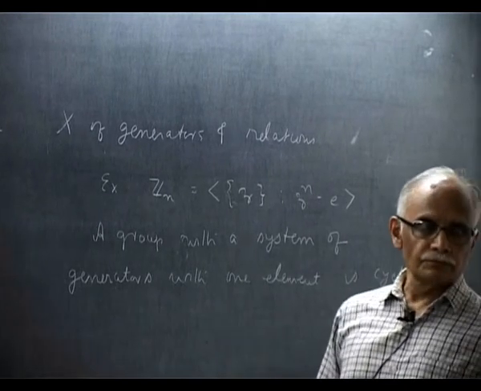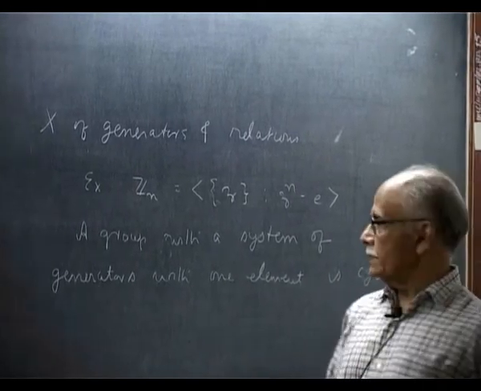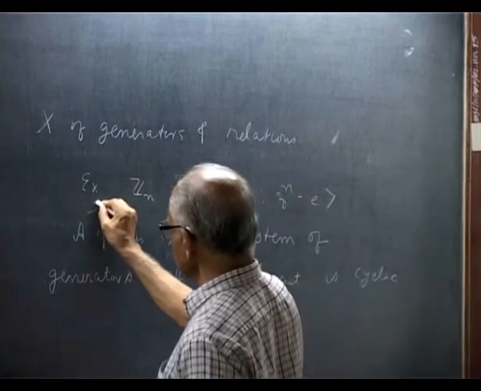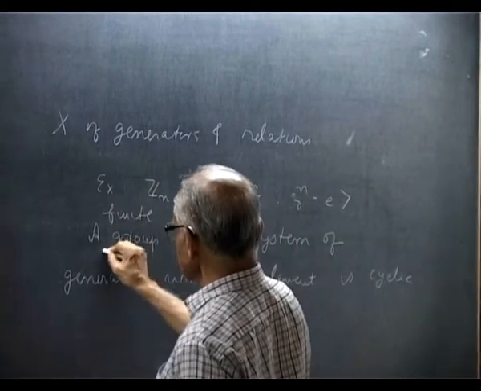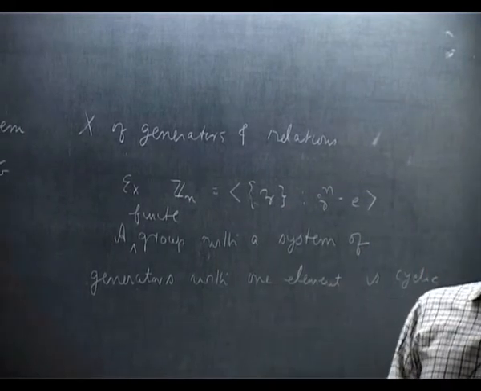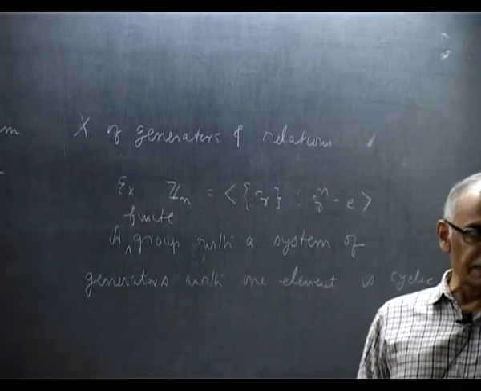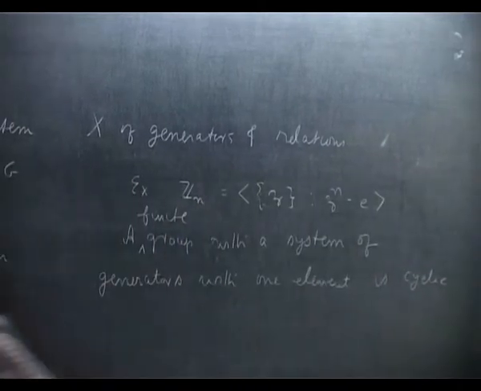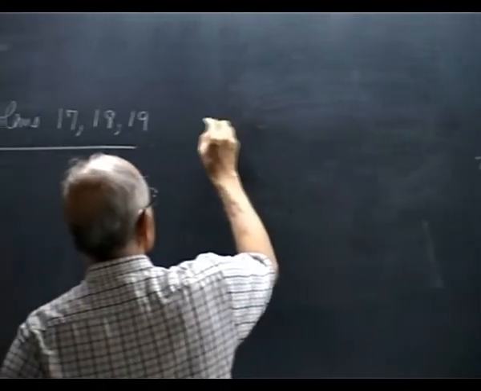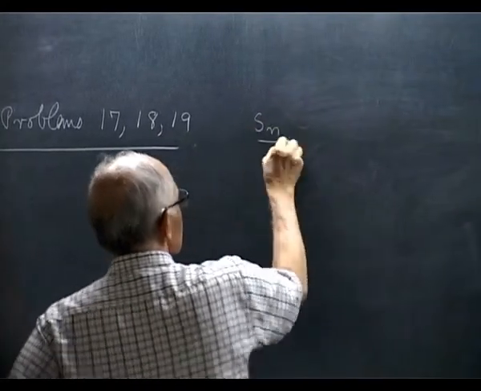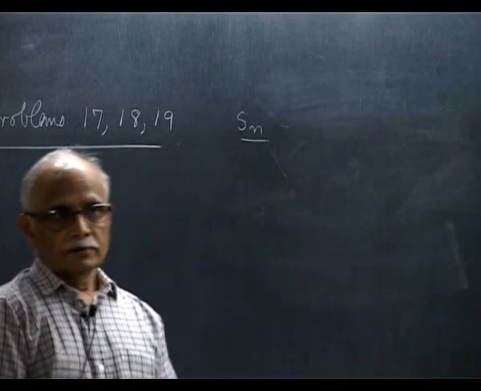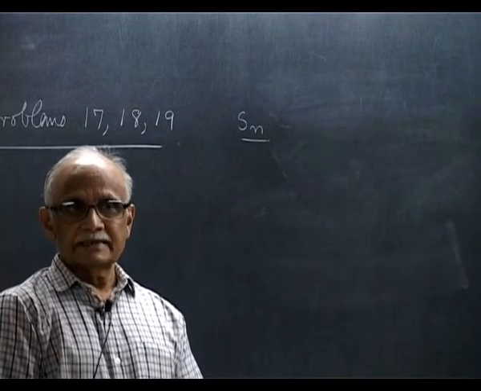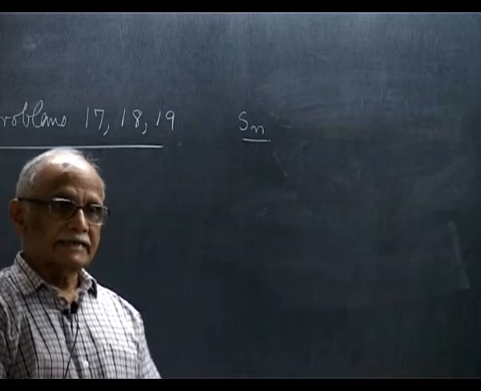A finite group with a system of generators with one element is cyclic. Now you may ask, for example, what about Sn? Can I represent it by generators and relations? The answer is yes.